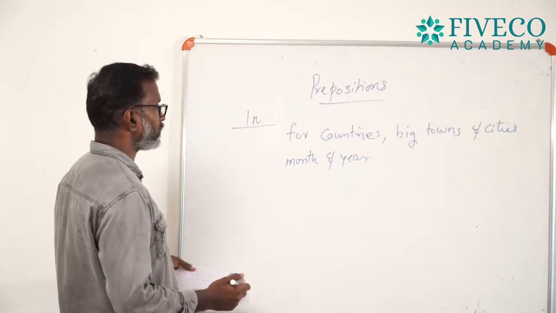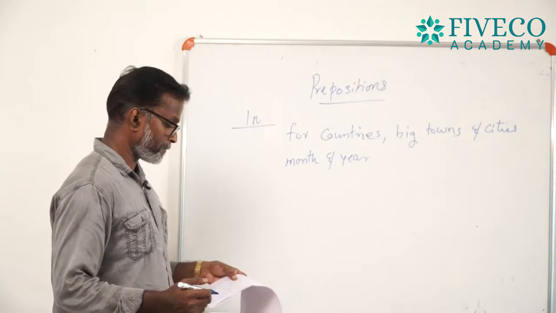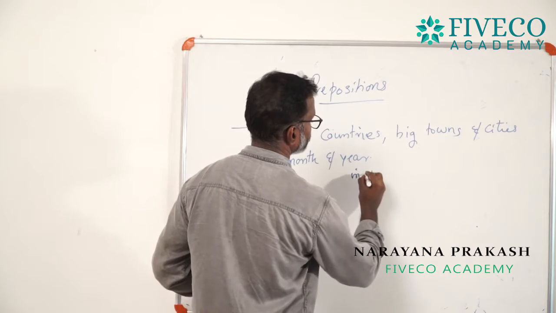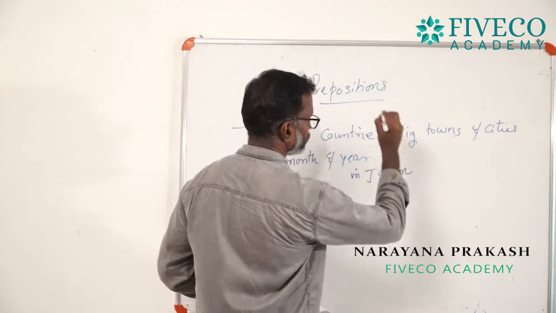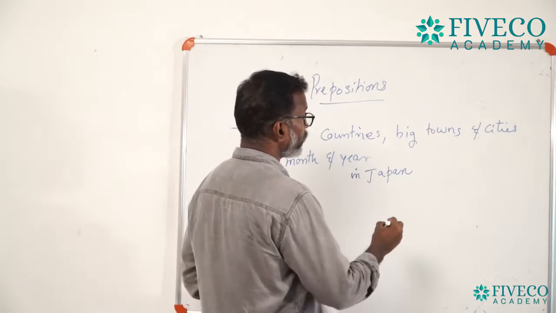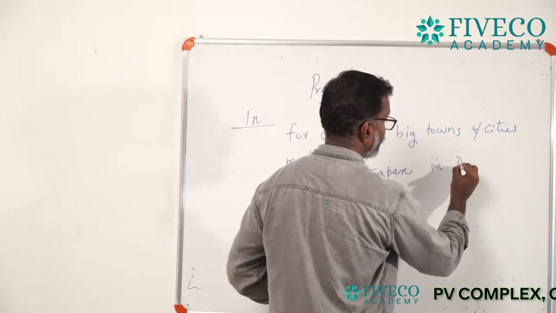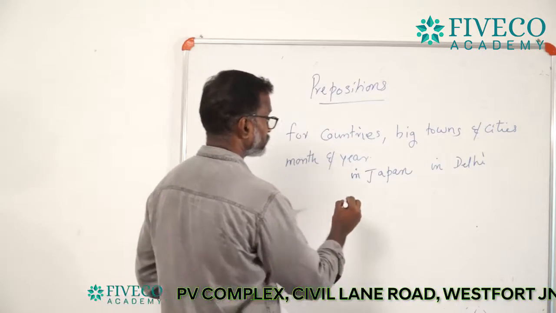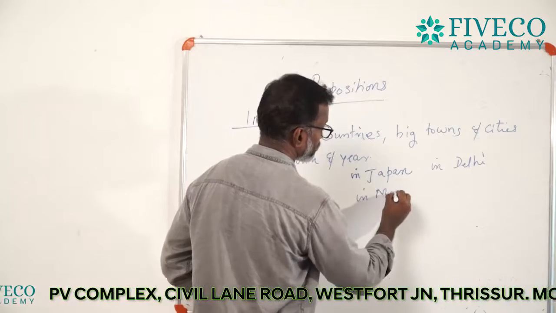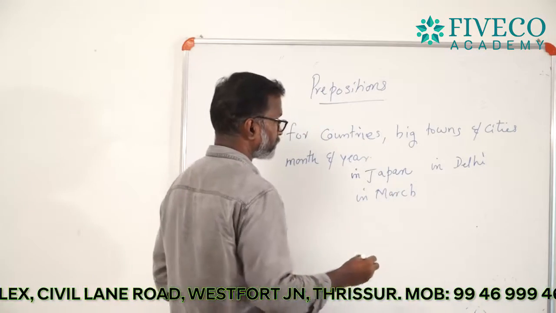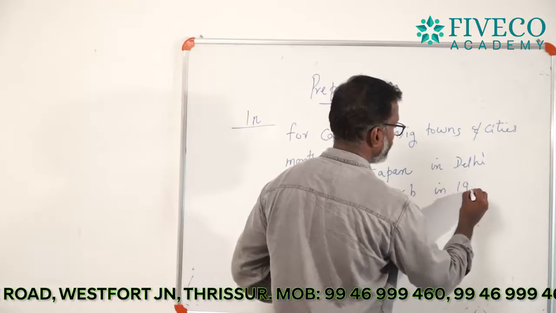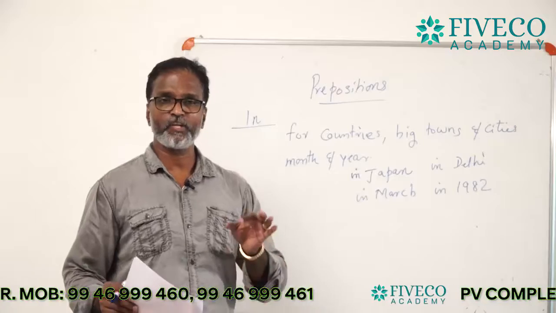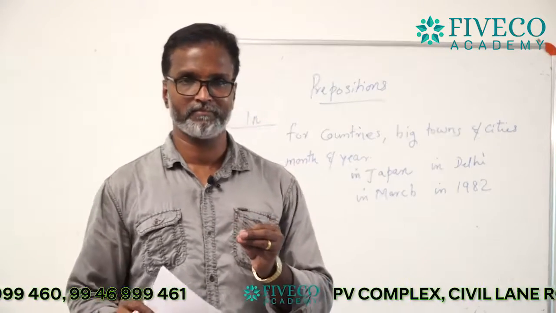For example, the name of a country: in Japan. Big towns: in Delhi. Month: in March. And year: in 1982. So it is quite simple where you can use the preposition in.